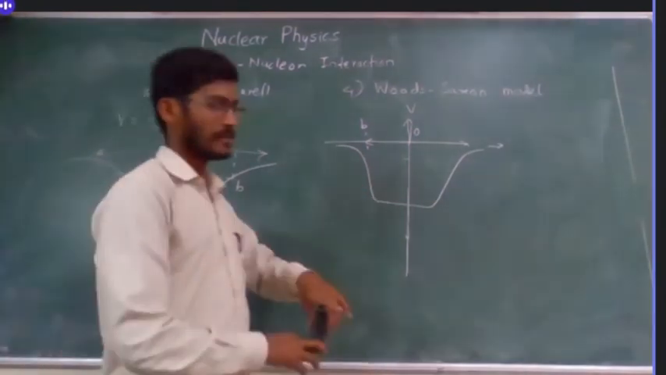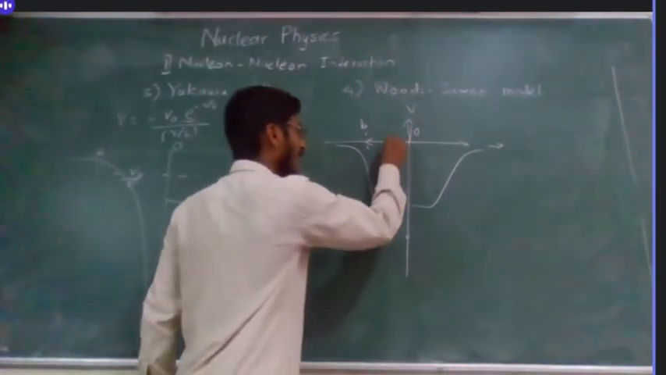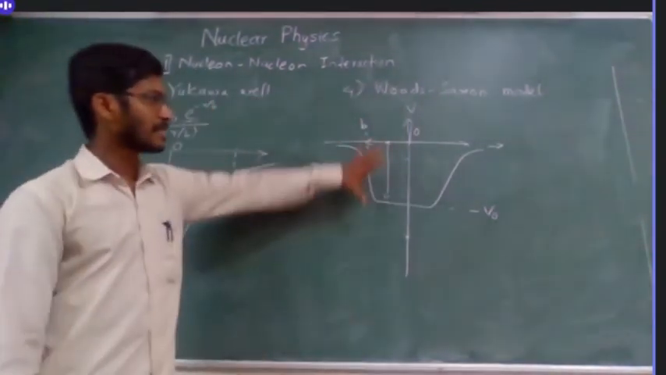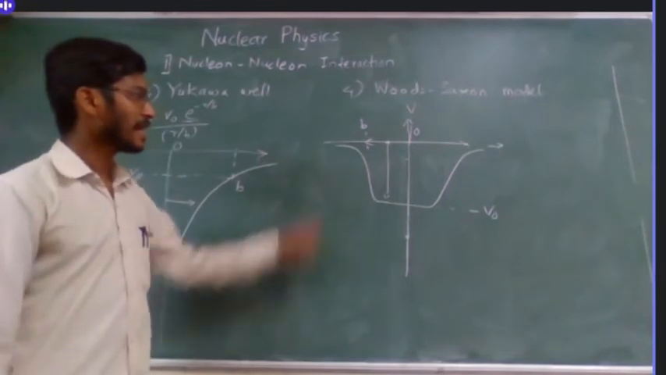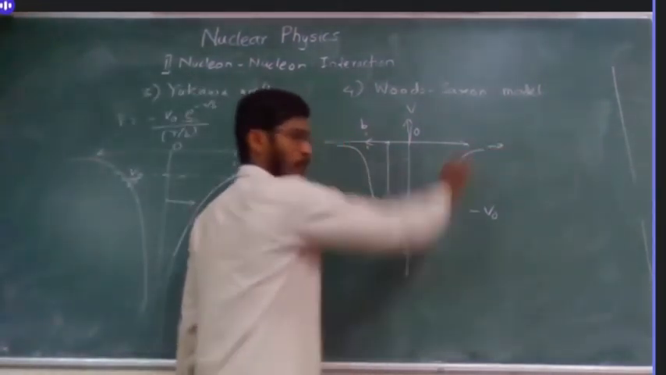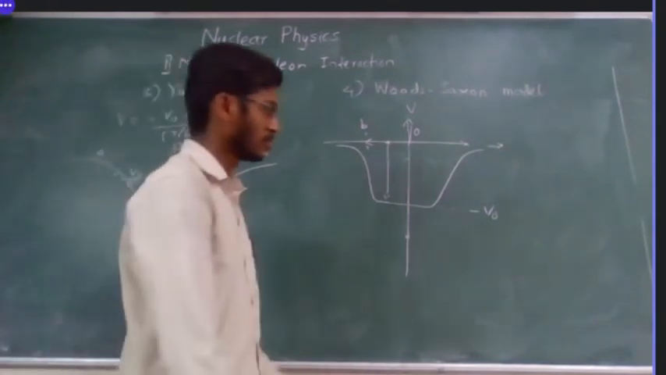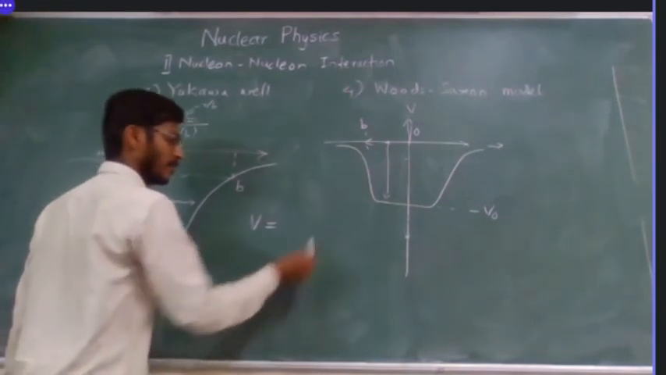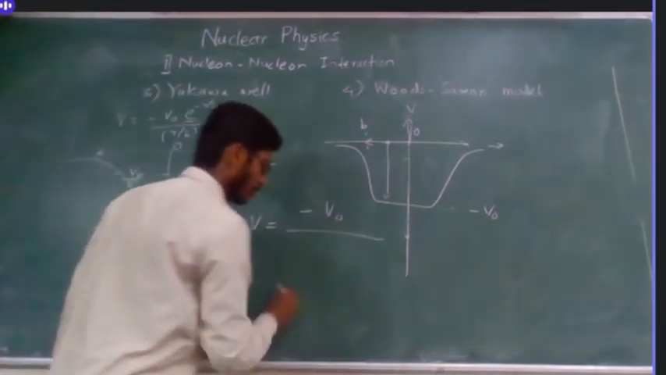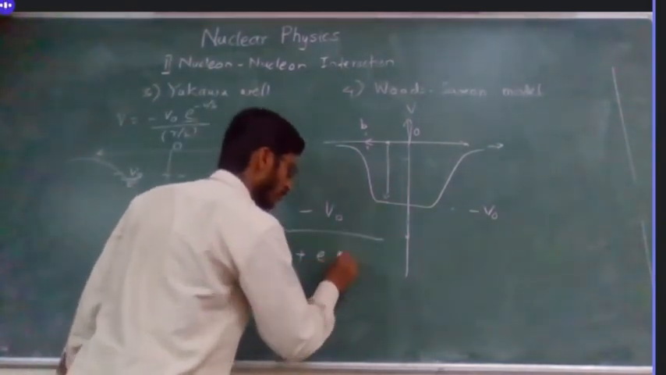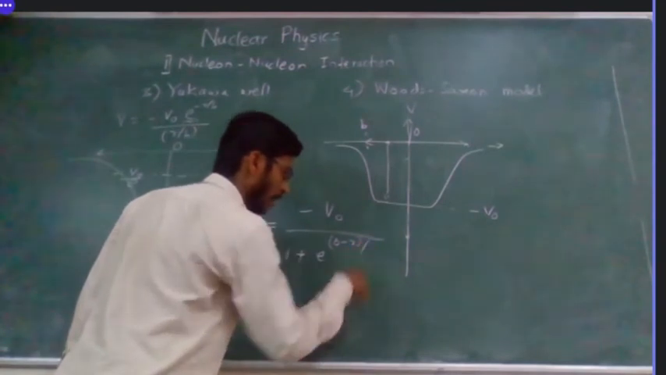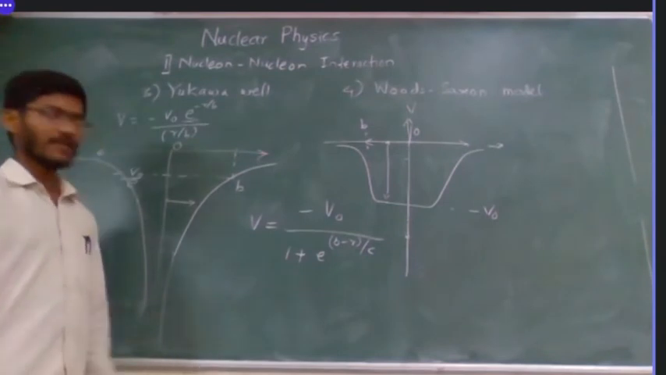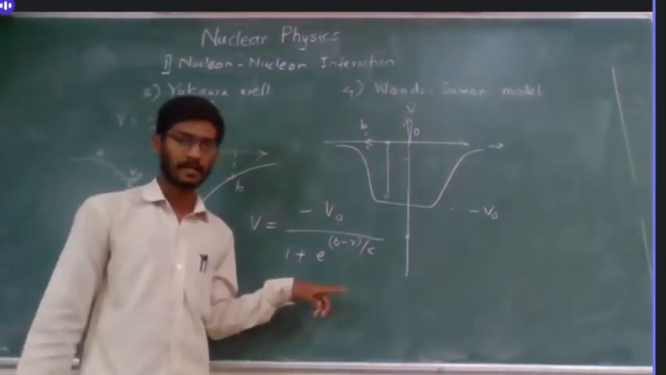So what does this tell? It has finite height, which we will call minus V naught. In this region you can see it is exponential. So I can write here V is equal to minus V naught upon 1 plus exponential of r minus b upon c, which is another constant that we can determine experimentally.